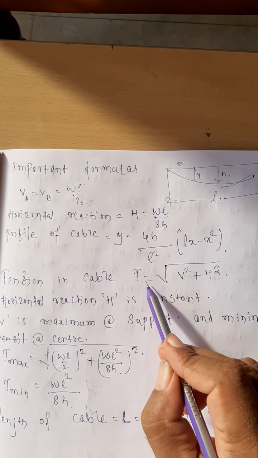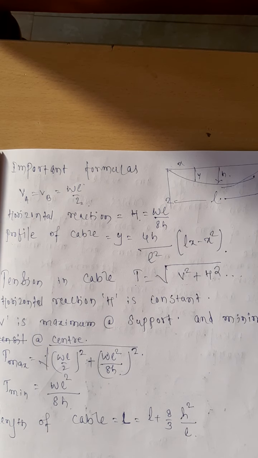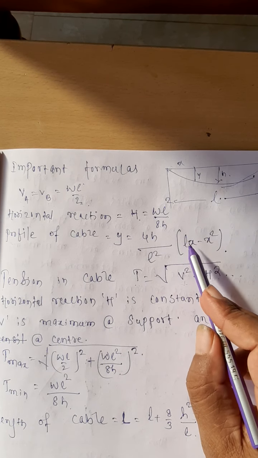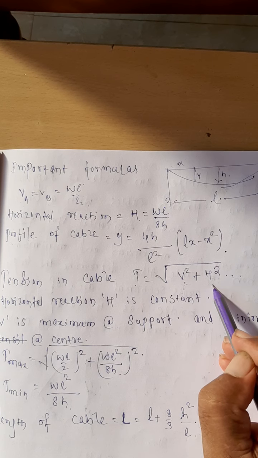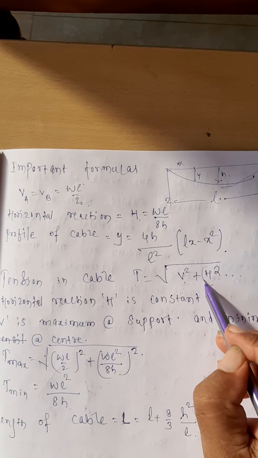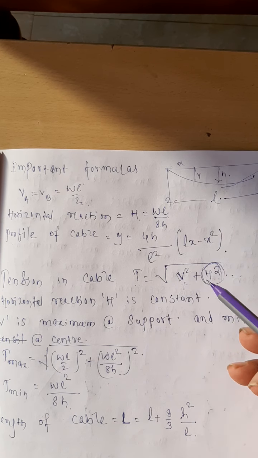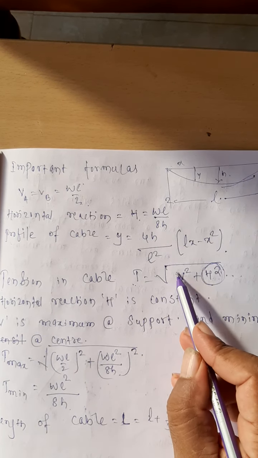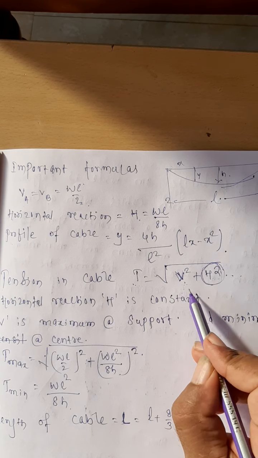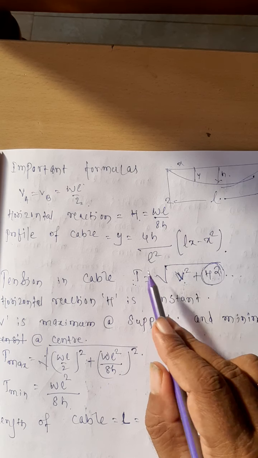And we have studied that the tension at any point in the cable is equal to under root of V square plus H square, where V is the vertical component of the tension at any point, and H is the horizontal component. Throughout the length of the cable the horizontal component is constant, therefore the only varying component is the vertical component. So the total tension in the cable depends on the value of V only. Wherever V is maximum, there the tension is maximum. Wherever V is minimum, there the tension is minimum.